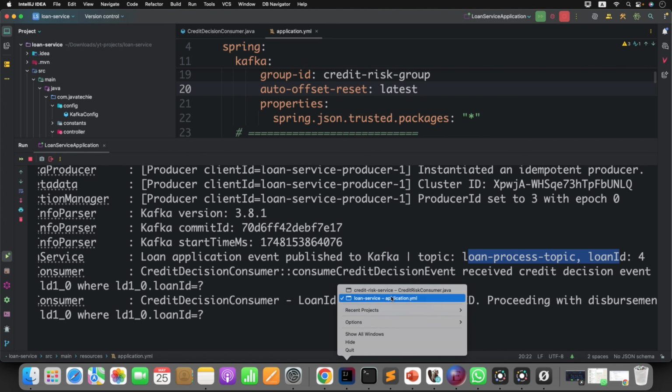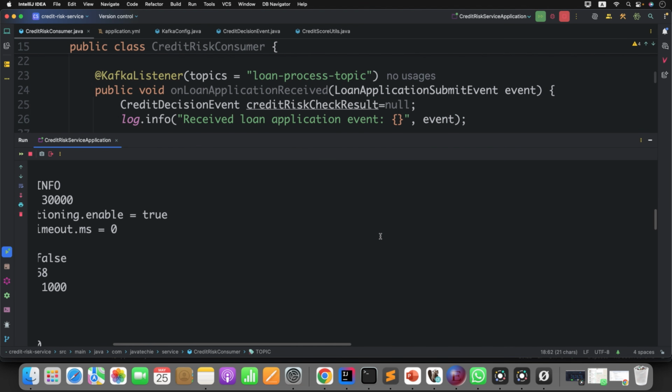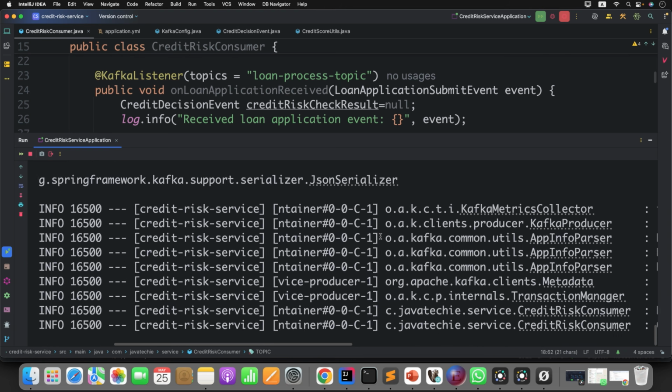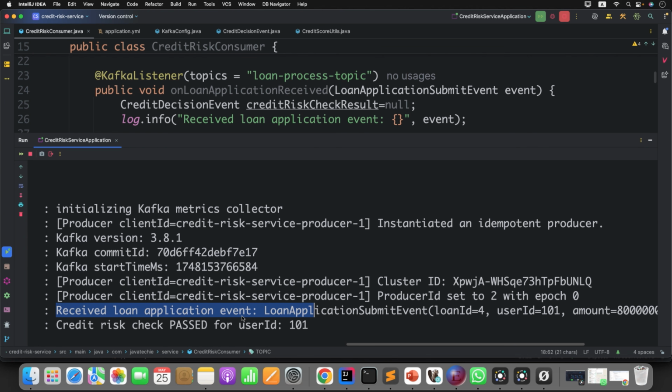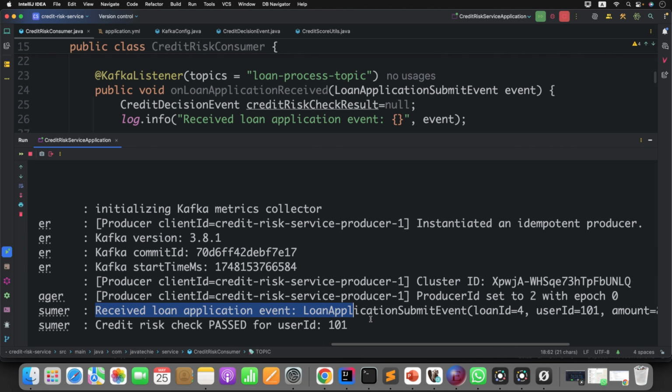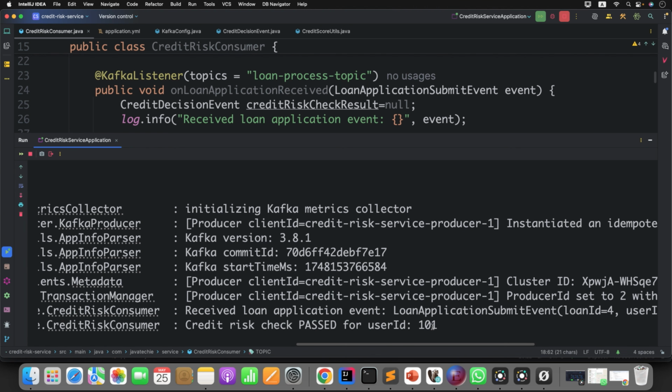Now let's check the credit risk service. What does credit risk service do? See here. First, it received the loan application event. Okay, it received the loan application event, then it did the credit risk check. Once the credit risk check is done, it published the Kafka event.